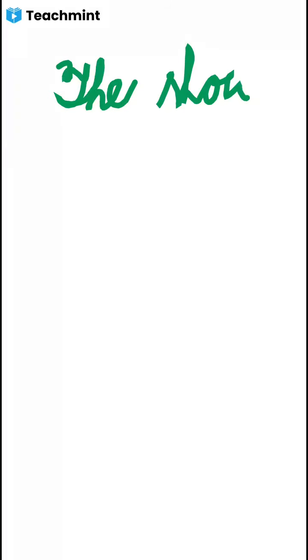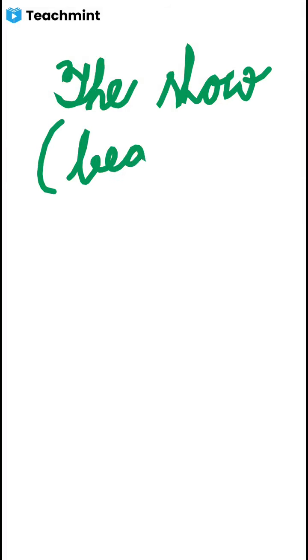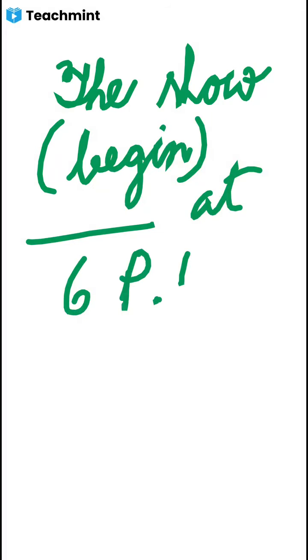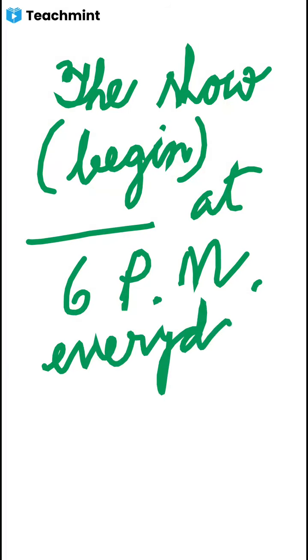Then next sentence. The show begin at 6 p.m. every day. If the word everyday is not there, then also the meaning will be same. The show begin at 6 p.m. every day. So we have to write down the correct form of the verb begin here in the blank.